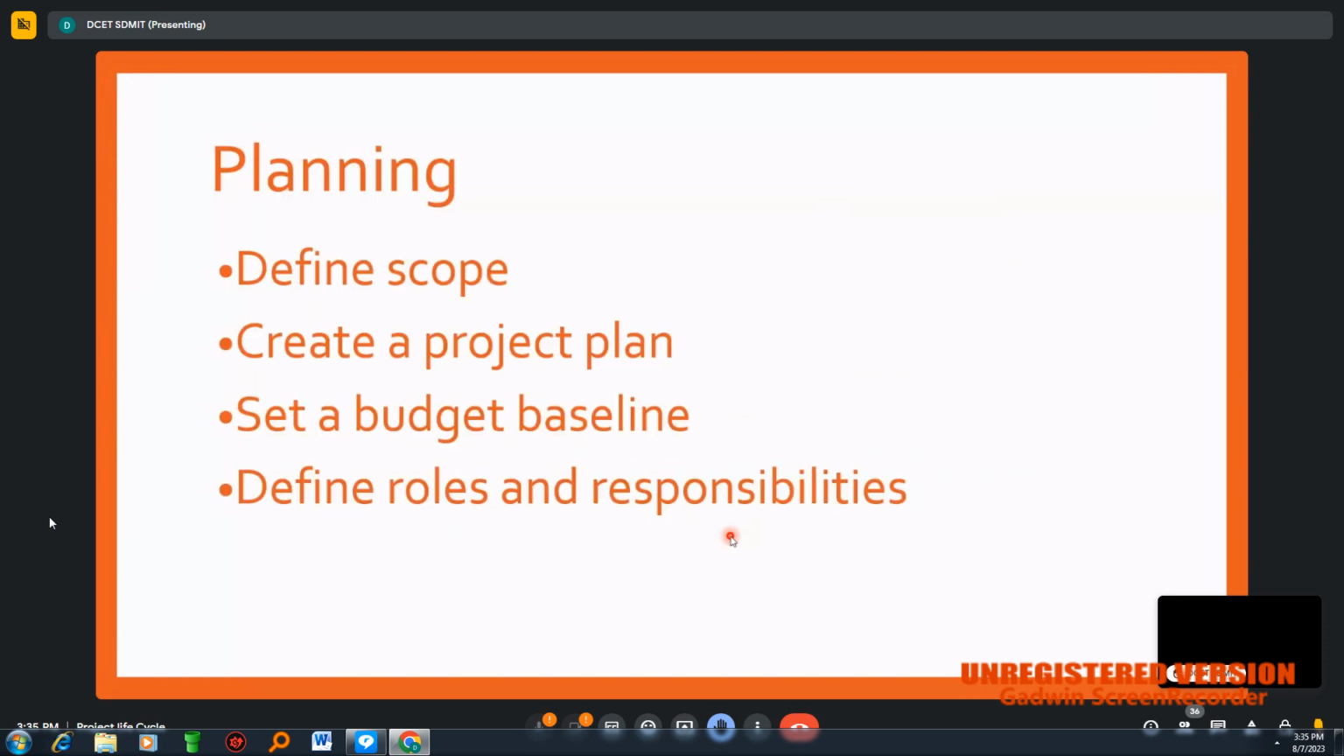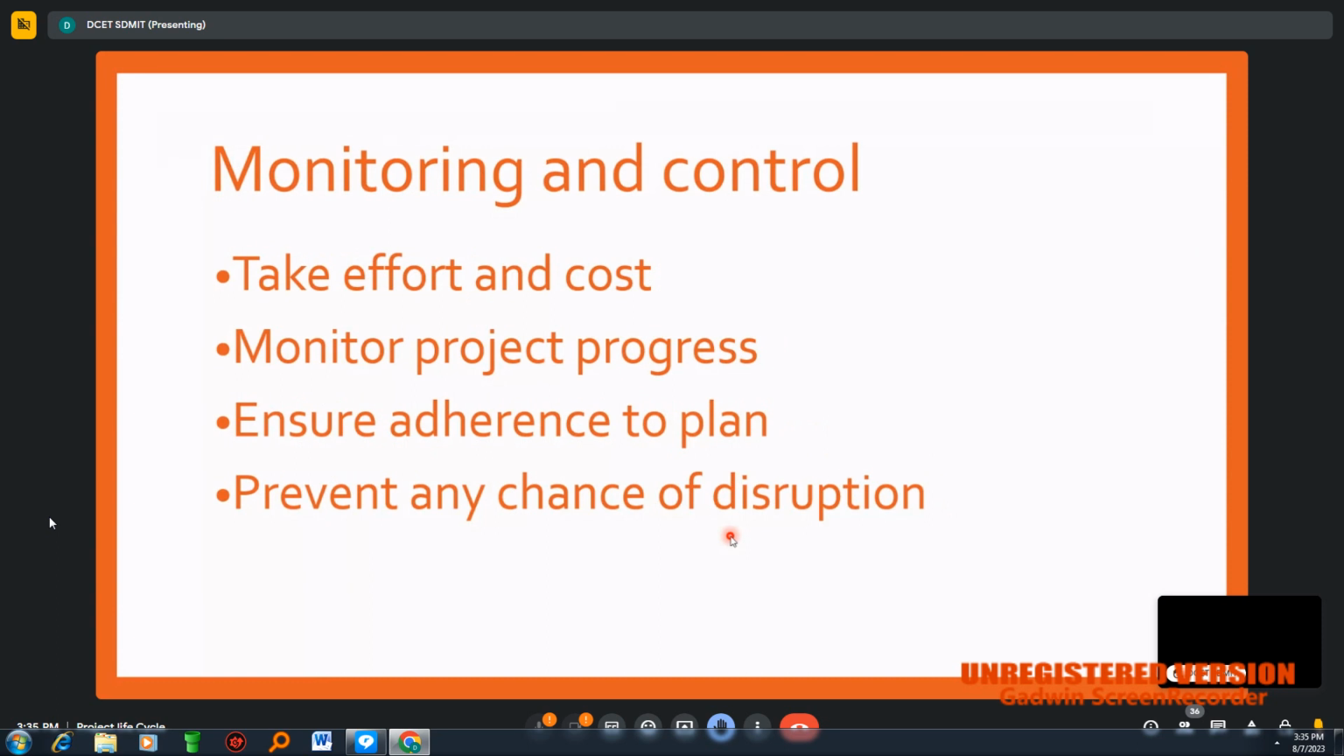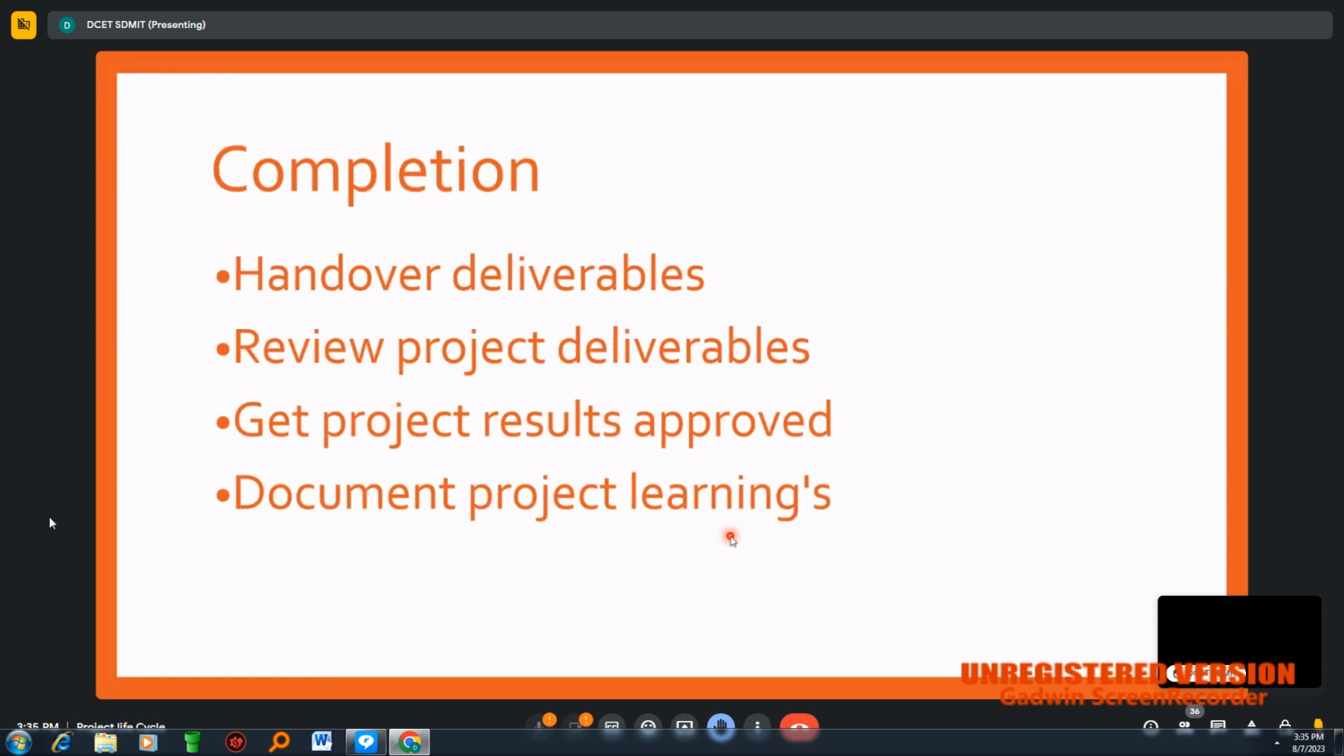And planning, these are all the different stages here: defining the scope and creating the project plan, budget baseline, and assigning the roles and responsibilities for the employees. And these are the different steps in the execution stage of a project. And finally, this monitoring and control here is very, very crucial. This determines whether the project will go into a loss or profit. Completion stage, these are all the things we need to make sure of while completing the project. So this is a brief idea on the project life cycle.